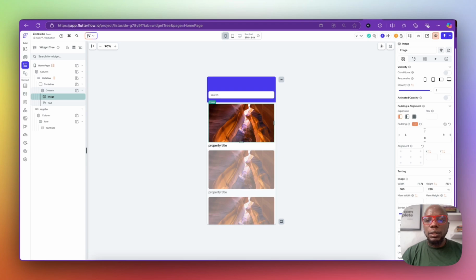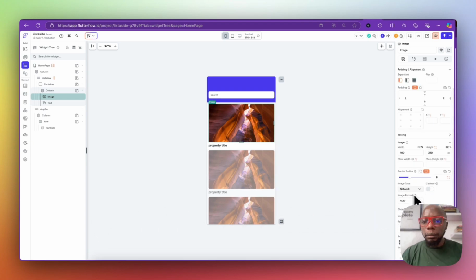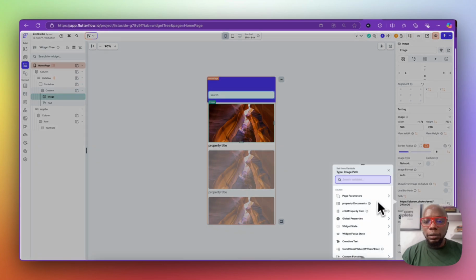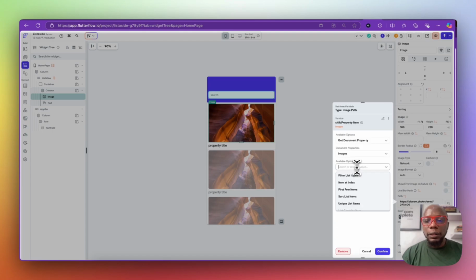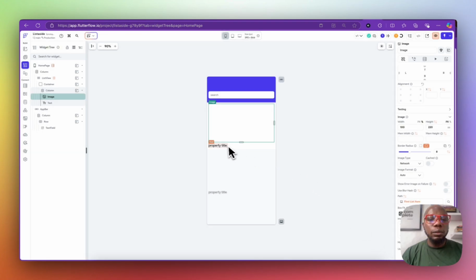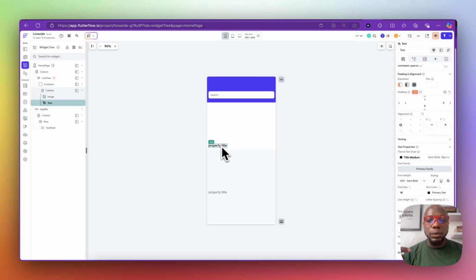So here, this is going to be our image, and this image is going to be the list of images from the property. So we're going to go child property that we just queried right now, list image in path, and we're going to go item at index, and it's going to be the first one, and we'll say yes. The reason why we're picking item at index, the first one, is because we want to pick one image. We can't display all 5 images right there.